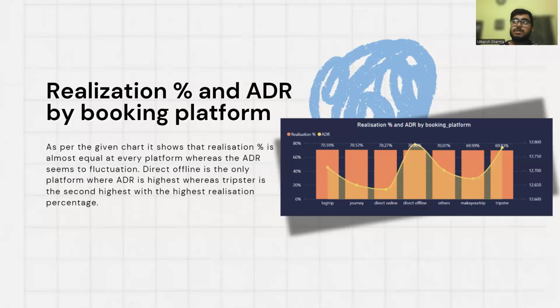So in this, we can interpret that most of the people prefer to book the hotel through the direct offline mode, and the least preferable method is direct online mode, right?